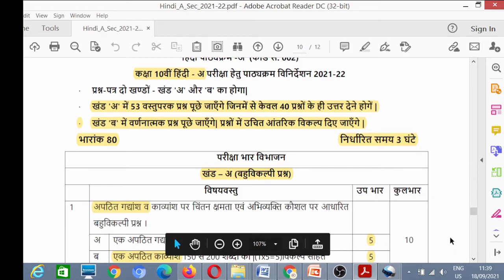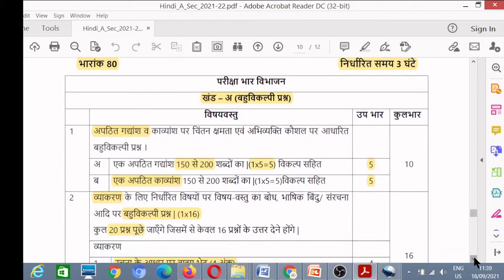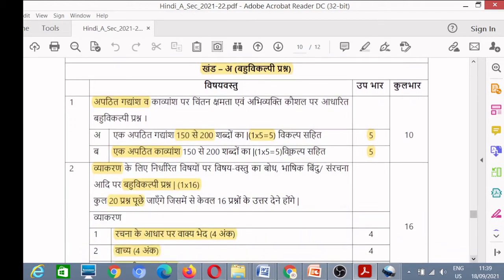Now we will discuss the details of the whole syllabus. So the first topic is Apathit Gadyansh, that means unseen passage, and there are two unseen passages of 5 marks each.